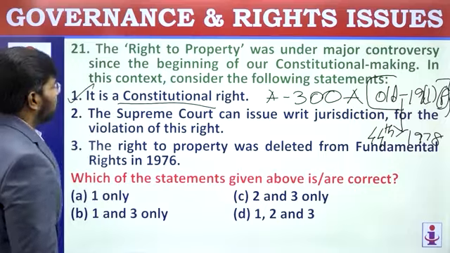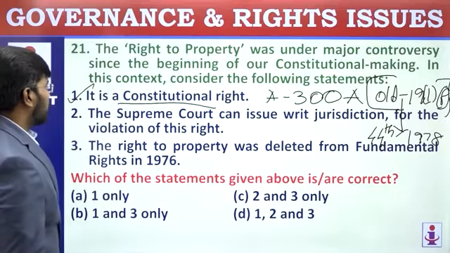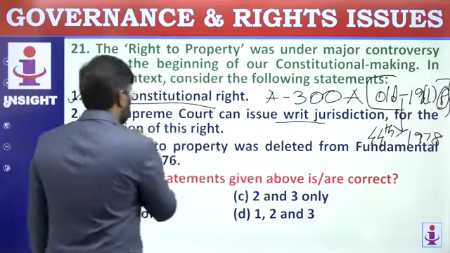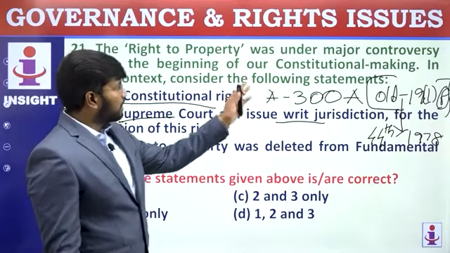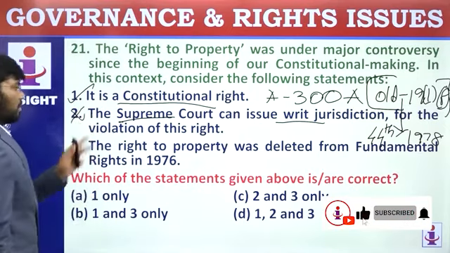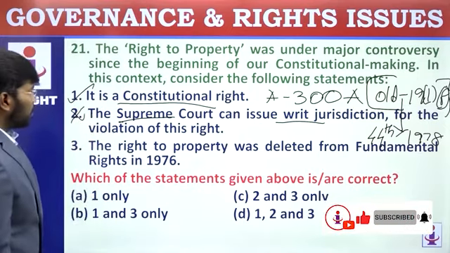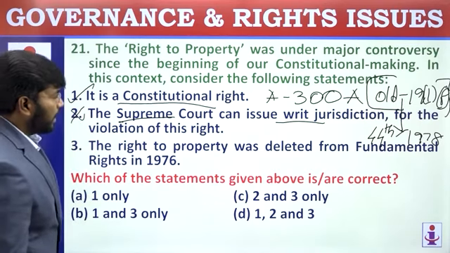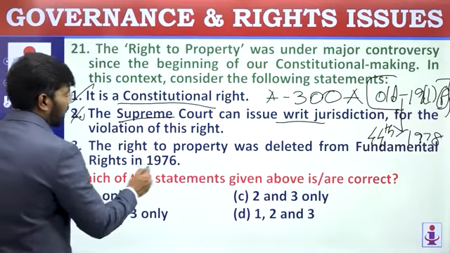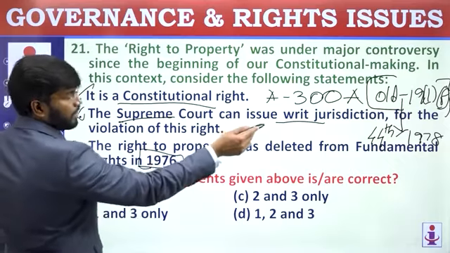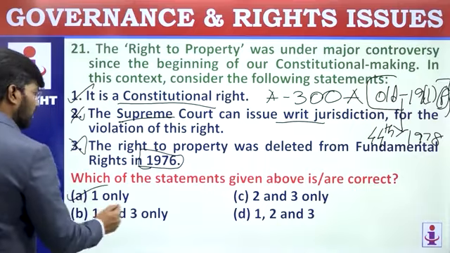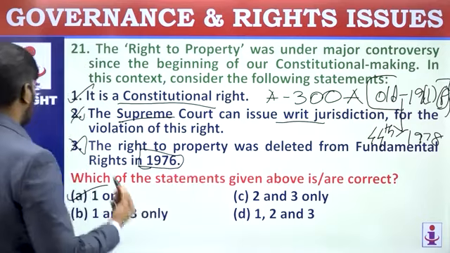Come to the second one. Supreme Court can issue writ jurisdiction for the violation of this right. The Supreme Court can issue writs only for fundamental rights. When it is a constitutional right and not a fundamental right, it can't do it. So remove the second statement. It's a wrong one. The right to property was deleted from fundamental rights by the 44th Amendment, 1978. They are asking for the correct statement, so A, one only.